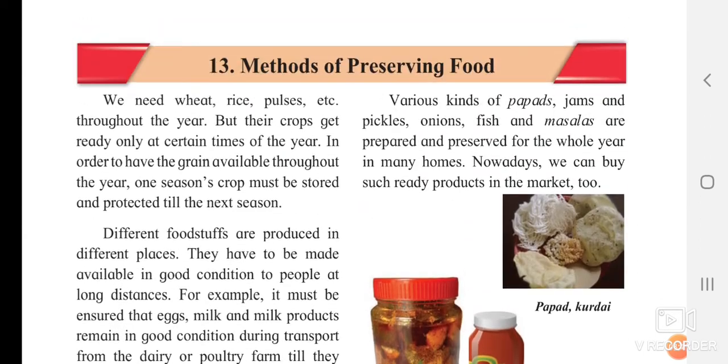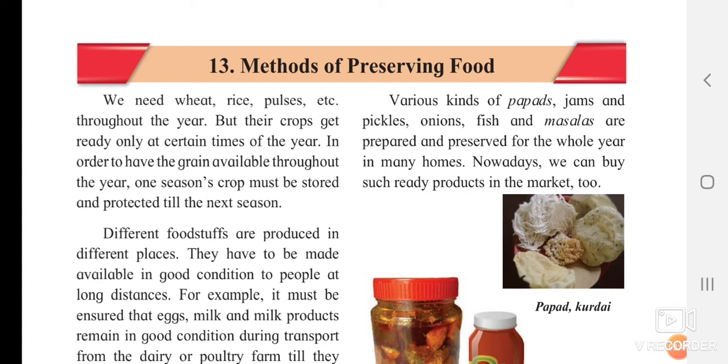Now, the next part is various kinds of papad, jams, pickle, onion, fish, and masalas are prepared and preserved for the whole year in some houses. Normally, you will be having papads. You are eating jams, you are eating pickles also. Pickles means lonche. Onions, fish, you are regularly eating them, and masalas. Each and everything is prepared particularly a few months earlier and it has been preserved.